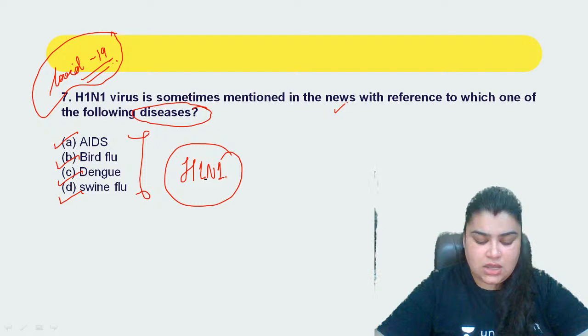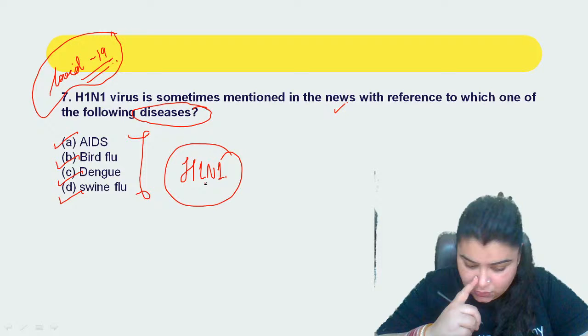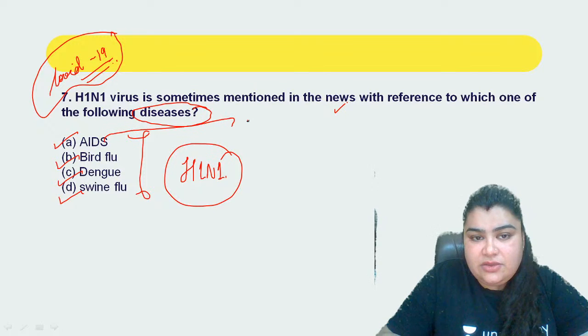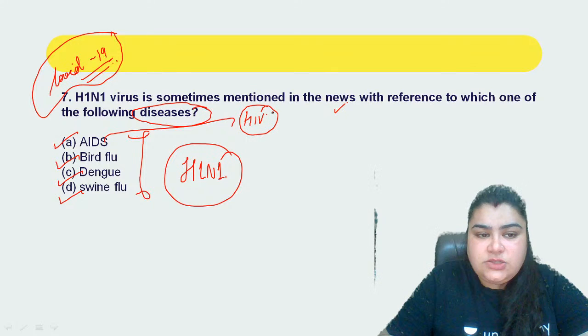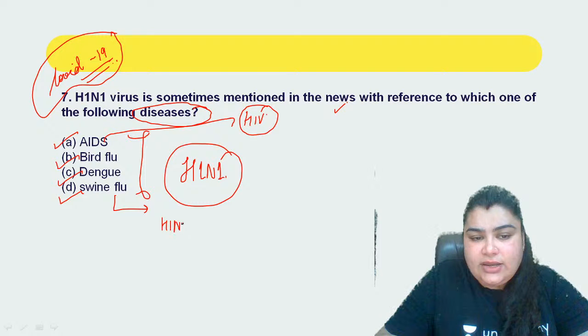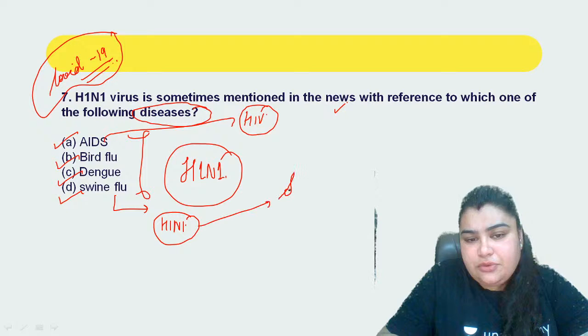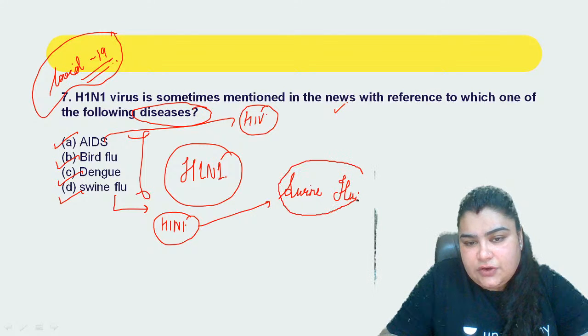Very good, absolutely correct. No, Vishal, it's not going to be AIDS. AIDS is the HIV virus, right? That is HIV, right? Whereas when we speak about the swine flu, absolutely correct, Gujar, it is going to be H1N1. So H1N1 influenza is basically what we refer to as the swine flu. It's not going to be your AIDS, it's going to be swine flu here, right?